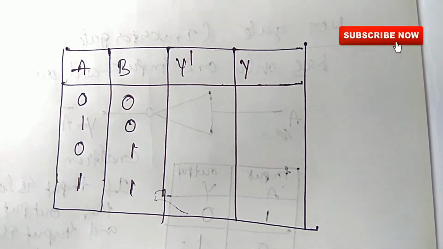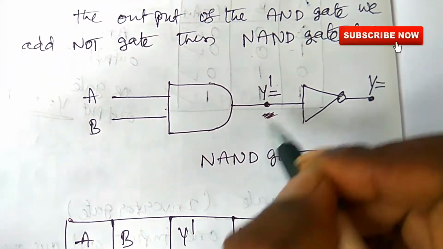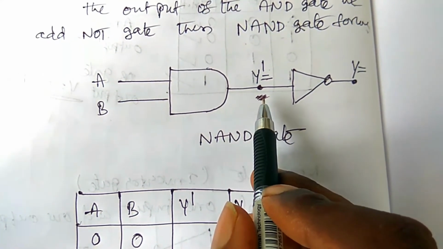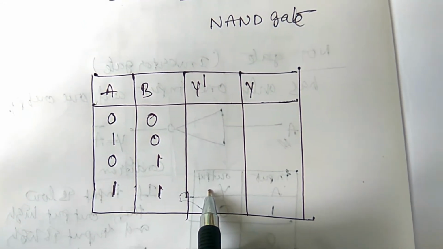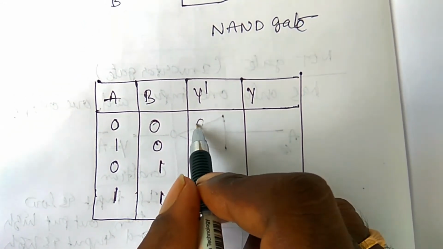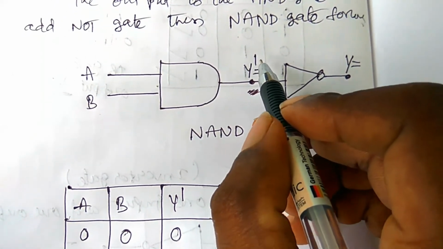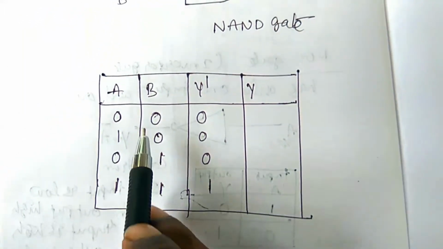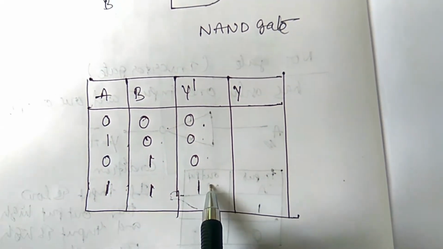And how can we get the output? Coming to this point, the intermediate Y dash. This is the AND gate. The condition for the AND gate: if two inputs are high, then only the output is high. Right? Remaining all the terms are 0. So this is the binary condition of the AND gate. Or the condition for the AND gate, already we have seen, is A dot B or A into B. It is 0 into 0 is 0, 1 into 0 is 0, 0 into 1 is 0, 1 into 1 is 1.